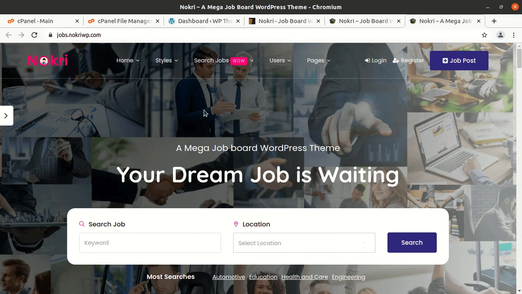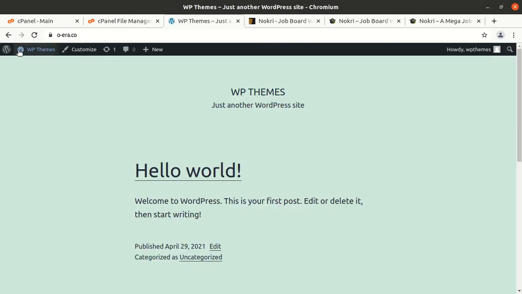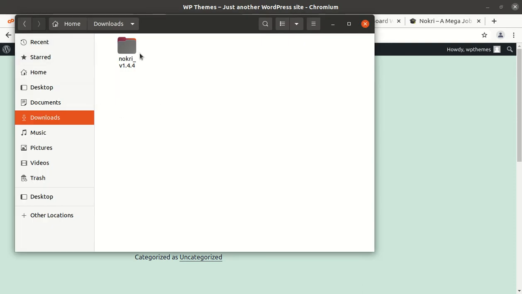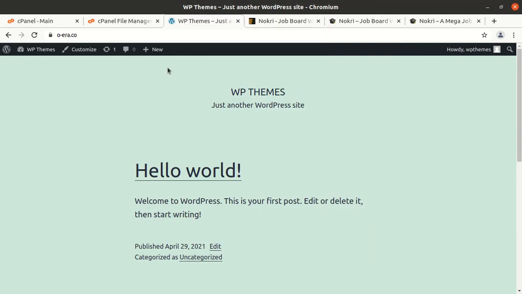I have a fresh WordPress installation for this activity, and the default Twenty Twenty-One WordPress theme has been installed, and I got the theme pack as well. In the theme pack I have documentation, licensing, the main theme file and the child theme file. So let us begin the installation.